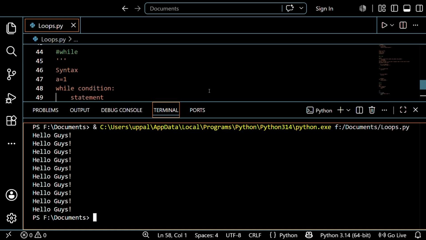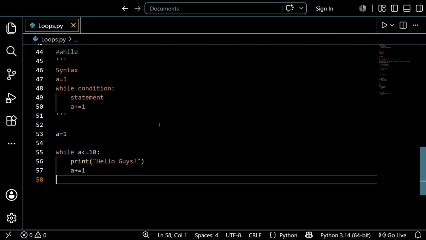See, guys, it printed hello. It is the same process for the for and while loops, but the syntax is changed. Some are comfortable with the for loop and some are comfortable with the while loop. It is your wish, guys, you can follow either, but I mostly prefer that you learn both of them and use both equally, because in some cases while is best, and in some cases for is best. So do not hesitate to learn just one. Please learn both and focus on it.